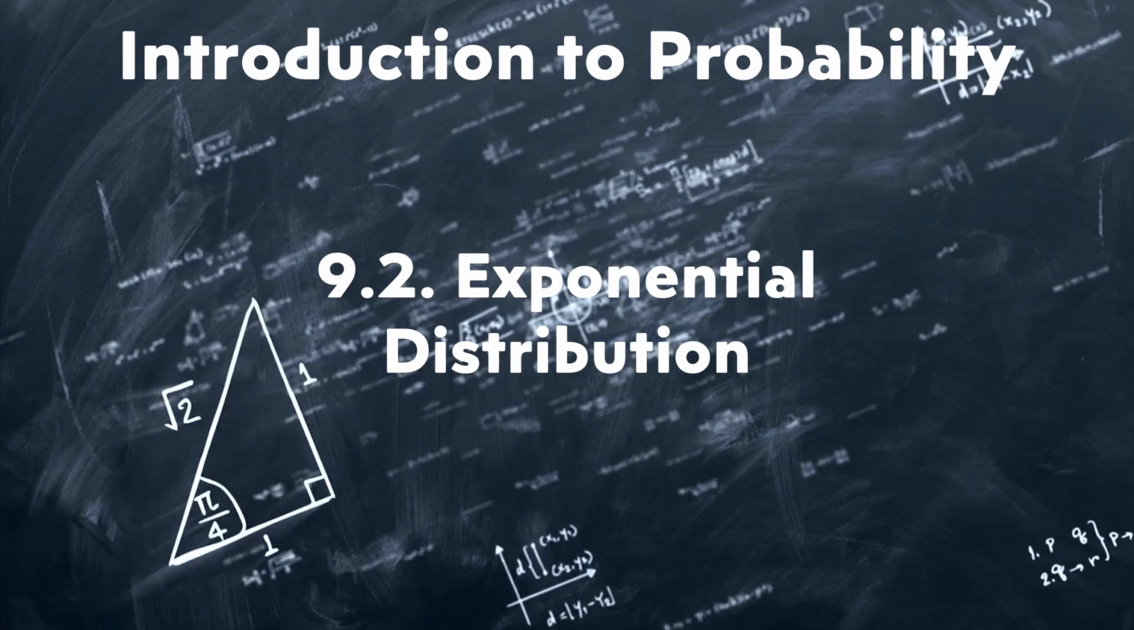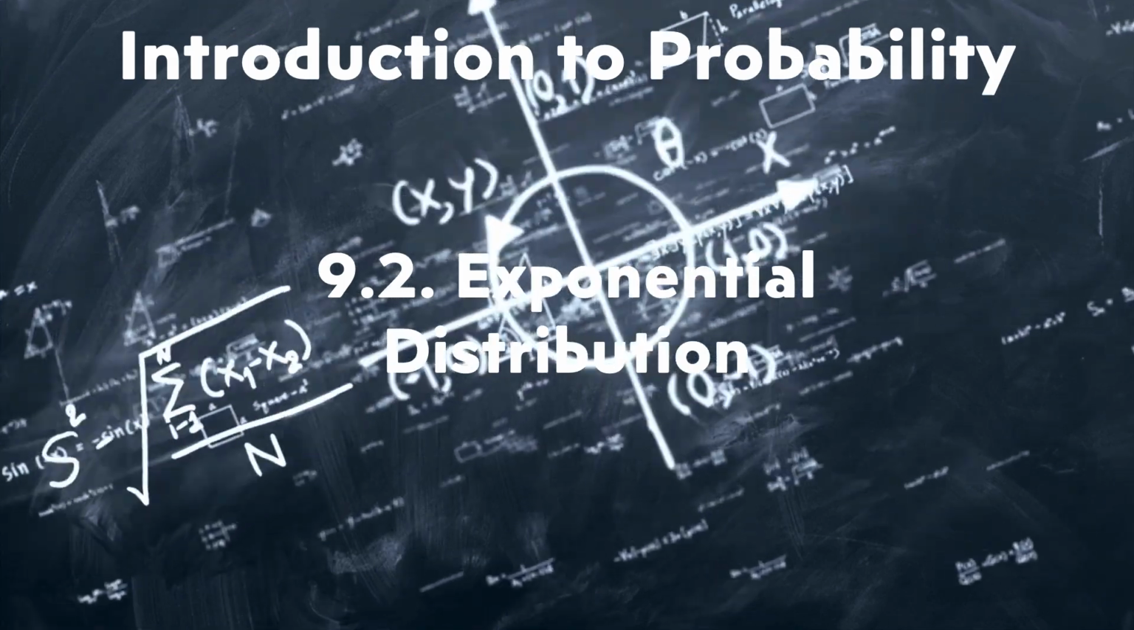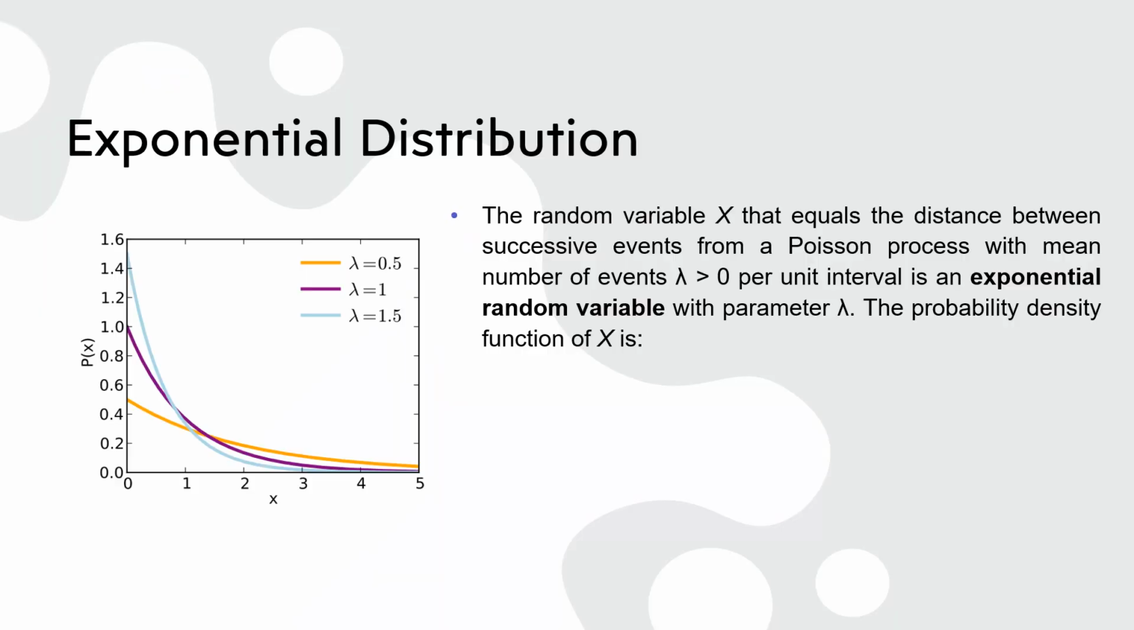Let's jump right into the topic of exponential distribution. An exponential random variable models the time or distance between successive events in a Poisson process. A Poisson process is a sequence of random events occurring independently and at a constant average rate, such as lambda over time or space. In this case, the random variable x represents the distance, or time, between two consecutive events.